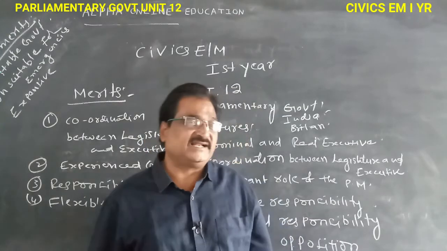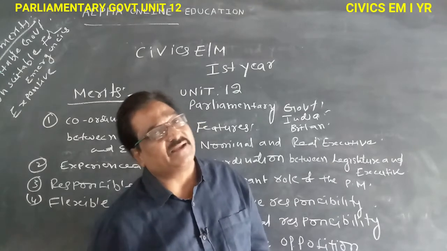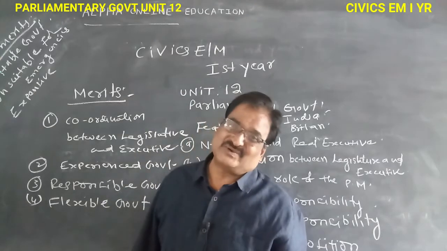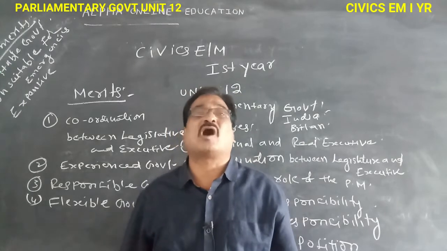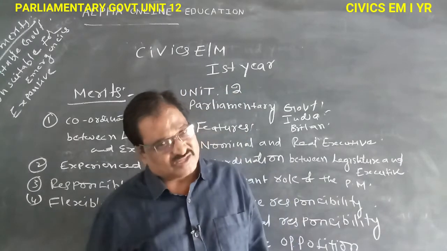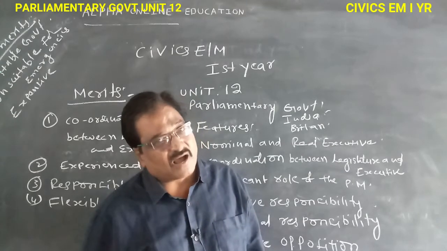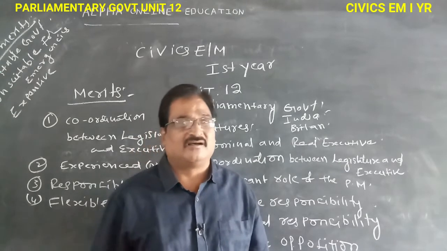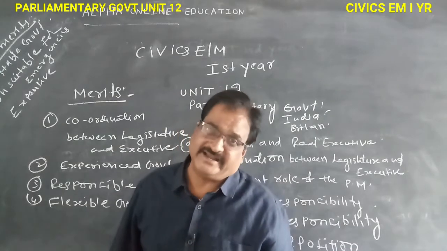Now the Indian government is a parliamentary government. The President of India and both houses of Indian Parliament, the Rajya Sabha and the Lok Sabha, these three are called Indian Parliament.